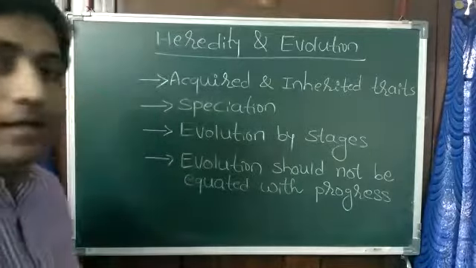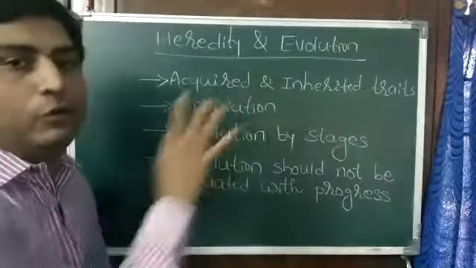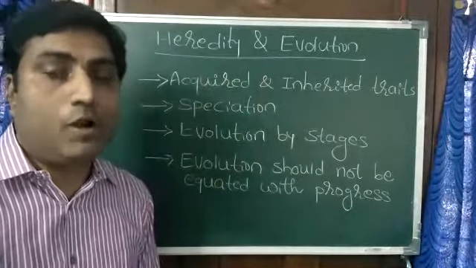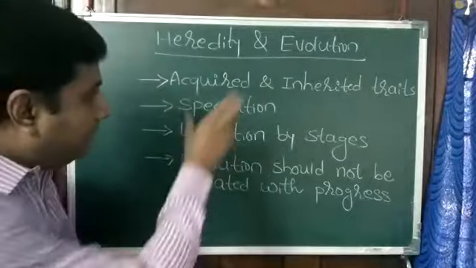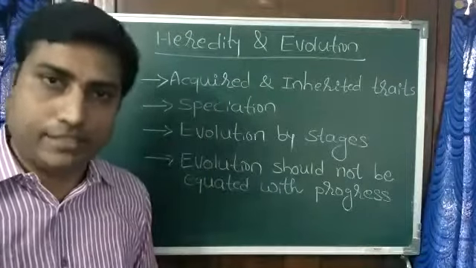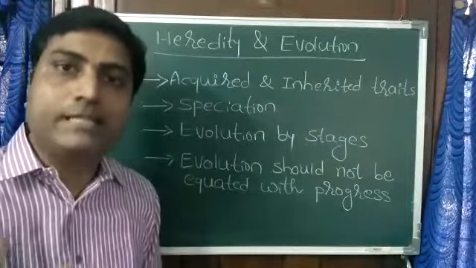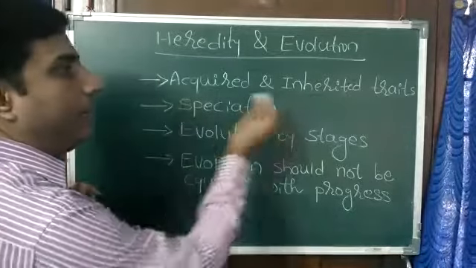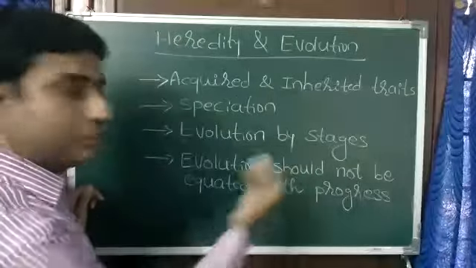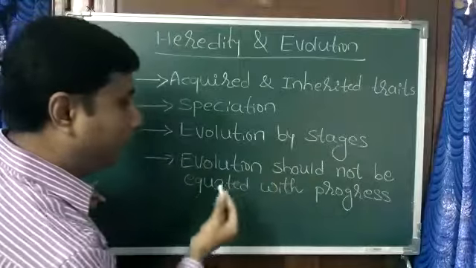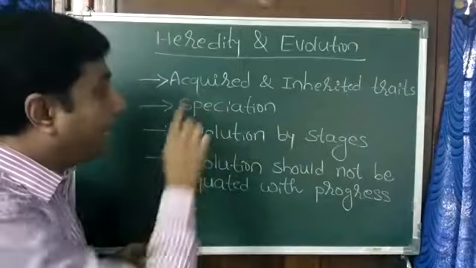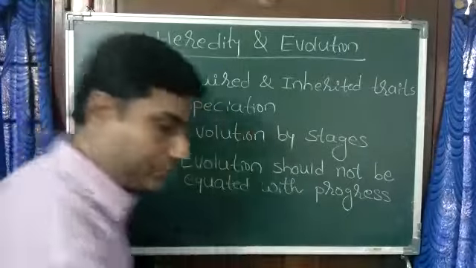Today I have taken up the topic heredity and evolution. It is one of the important chapters in the science textbook of 10th standard. These are some of the concepts students generally feel very difficult to understand. So the concepts for today's discussion are acquired and inherited traits, speciation, evolution by stages, and evolution should not be equated with progress. We'll start with the first topic, acquired and inherited traits.